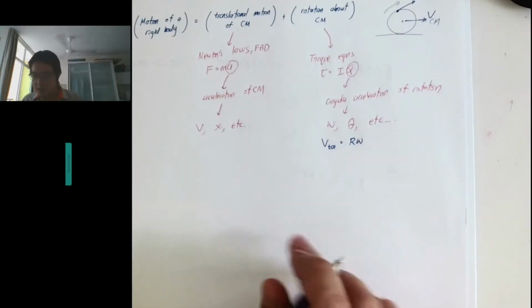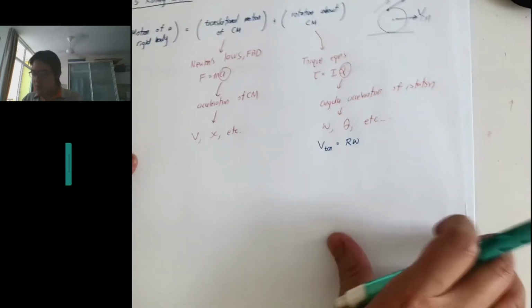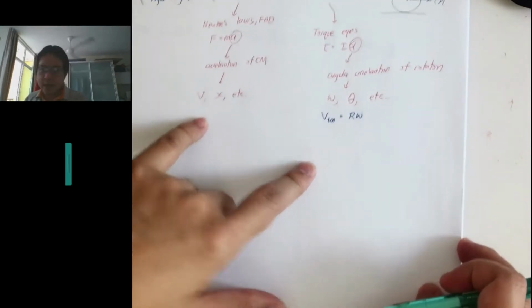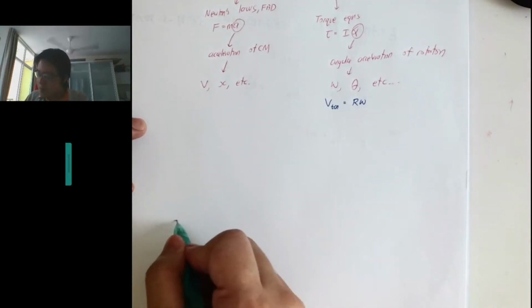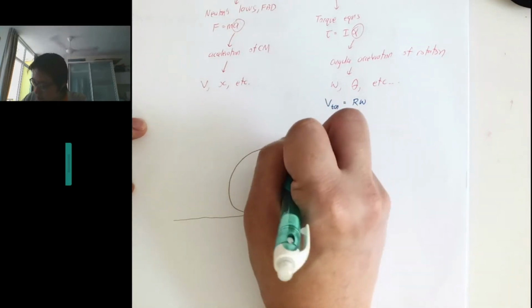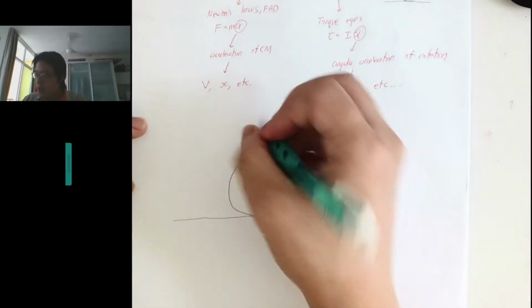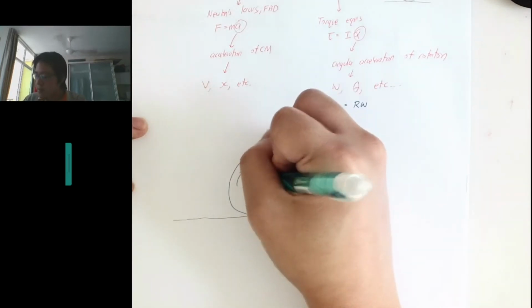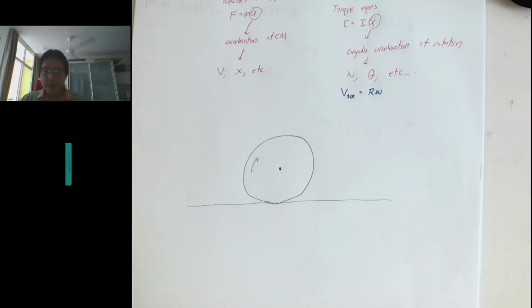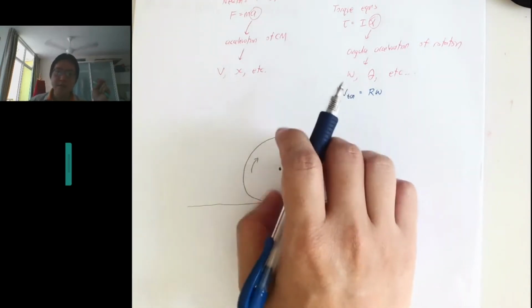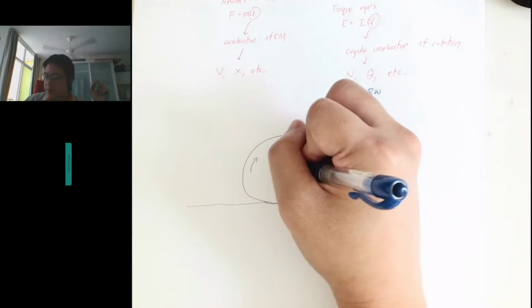Okay, so let me draw this. I should draw it a bit more clearly. This is the important part here, and I want to go a bit slowly to explain because we have plenty of time and it is potentially confusing. So when the object is rolling, let's say it's rolling like this, and the center of mass is at the middle. Usually this is the case, since we usually consider uniform, uniformly distributed, spherically symmetric objects, right?